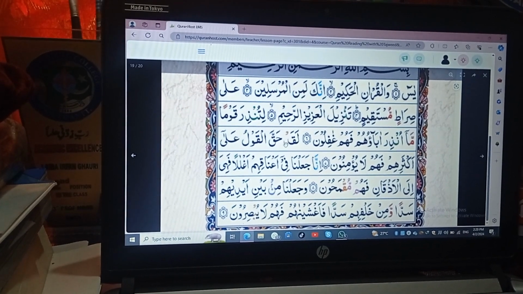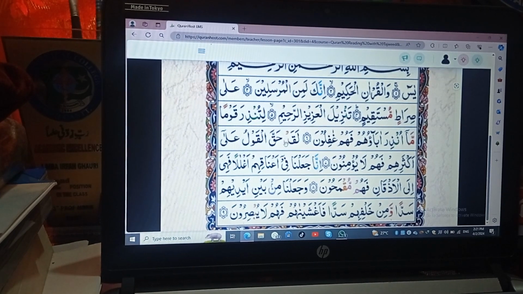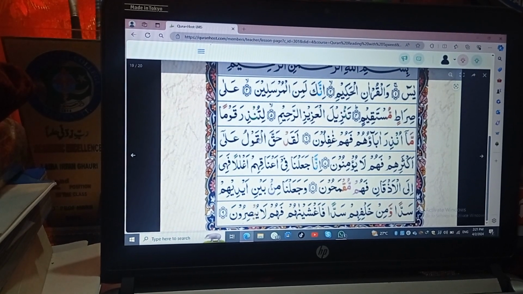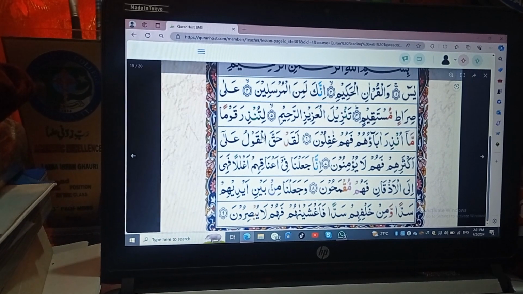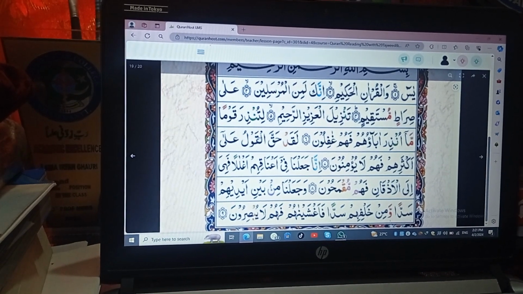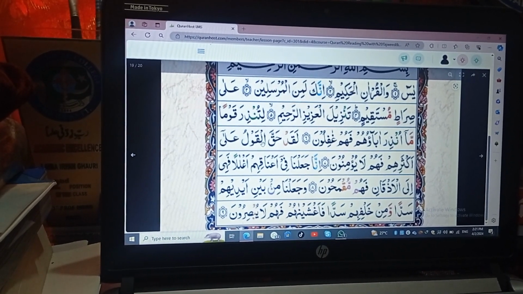So here is how you can follow the rule of sukoon and the rule of qalqala whenever the qalqala letters have a sukoon sign on it. Okay, so then we can see lam is a simple letter. It is not a qalqala letter. So whenever you are joining it with the previous letter, you have to read it as such.